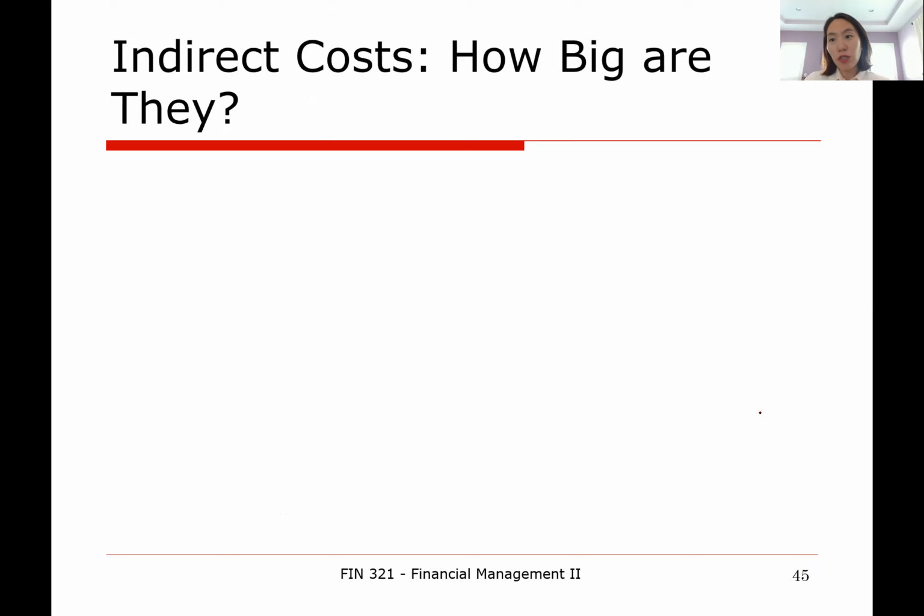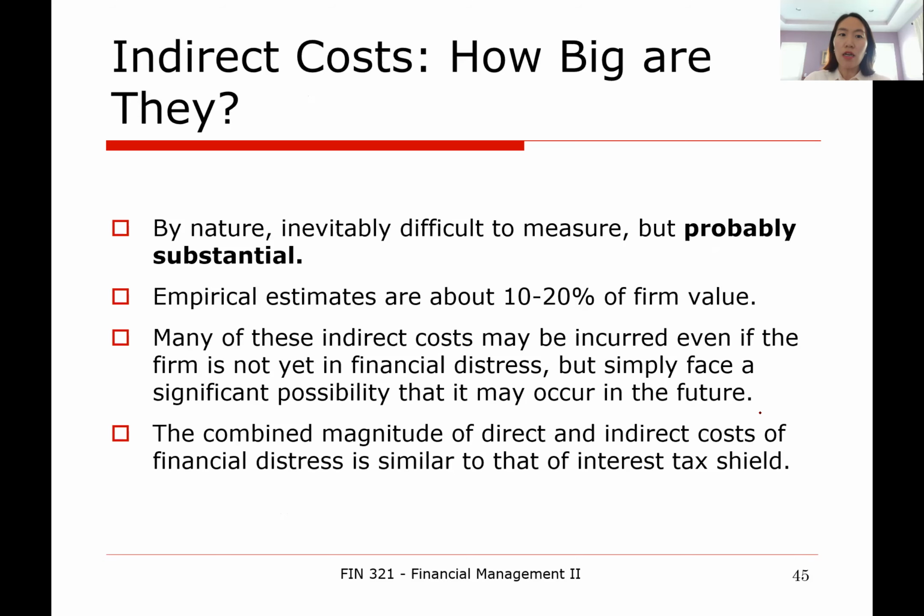Okay, the next question is the relevance of indirect costs, how big they are. By nature, inevitably, the indirect costs of financial distress are very hard to measure, setting aside defining them. But researchers came up with very different creative ideas to measure the size of indirect costs, and the consensus is that it's pretty substantial.